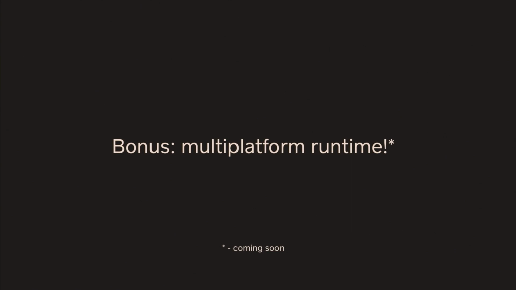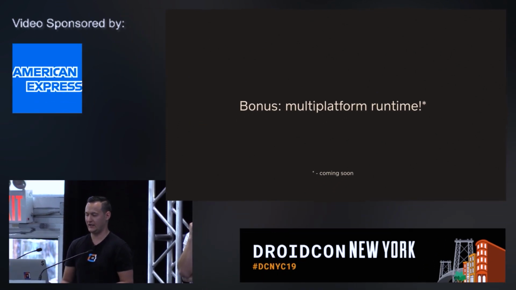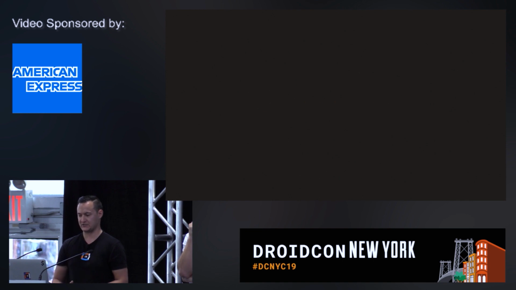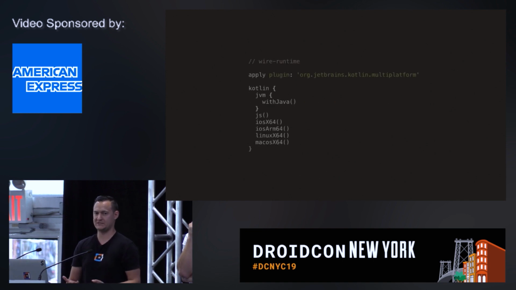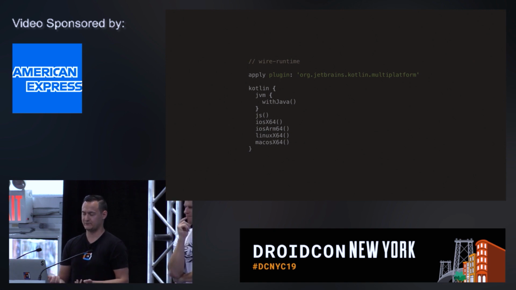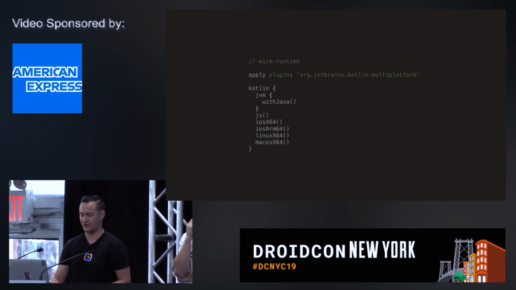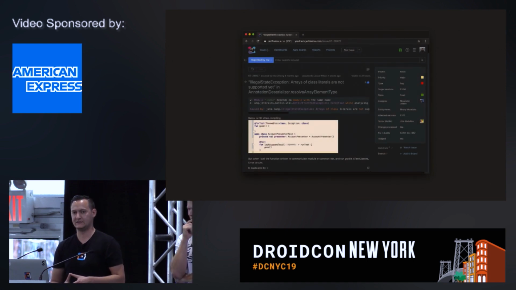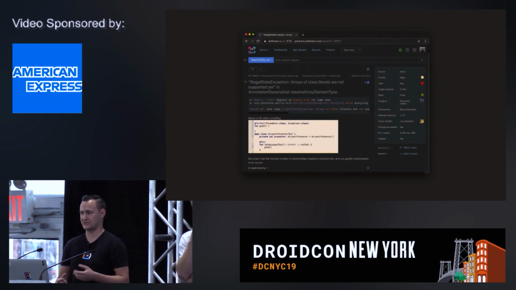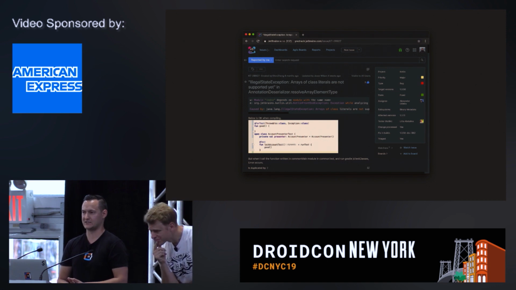A huge and very exciting thing about the Wire runtime and basically the generated code is that by design it's supposed to work on all platforms that Kotlin Multiplatform supports. There's a small asterisk there, that it's still an upcoming feature. We've been testing mostly with Kotlin 1.3.40, and it was breaking our code because of some of the bugs still in Kotlin Multiplatform. So we basically have all the setup for multiplatform, but that specific issue we've seen was not allowing us to proceed.